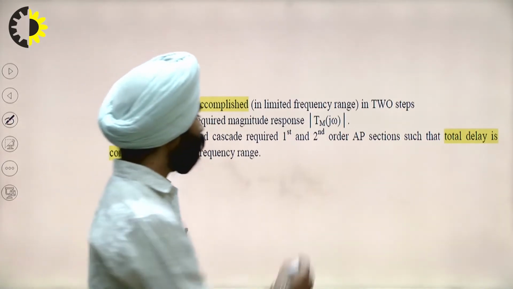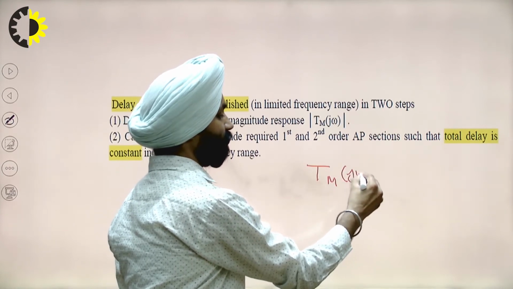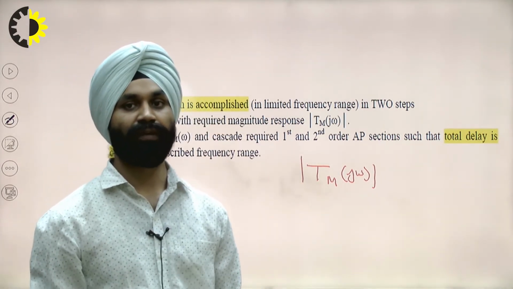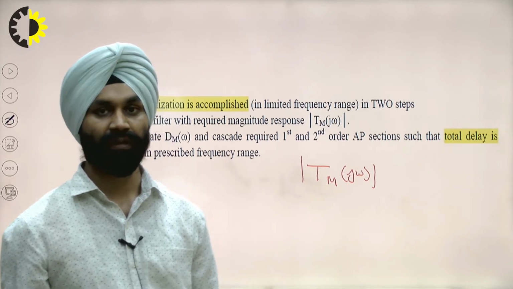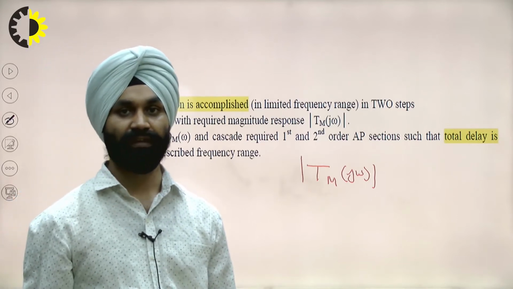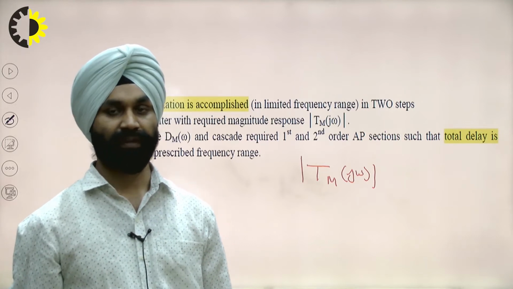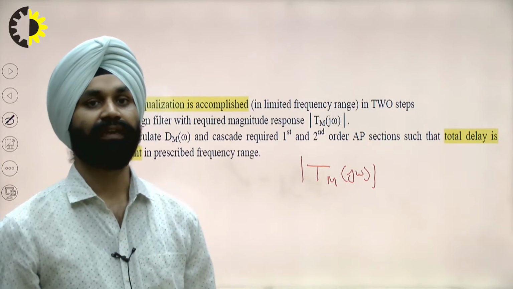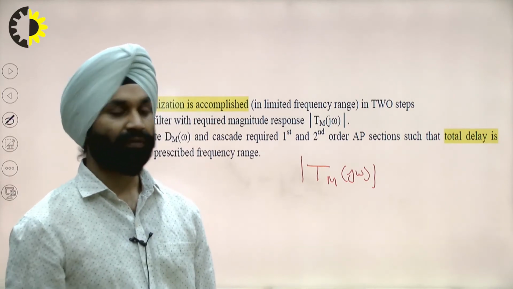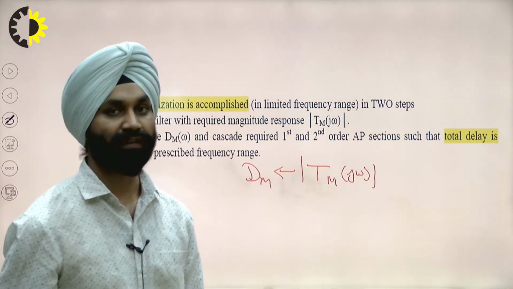First one is to find out a particular magnitude of the main filter. In the last lecture, we discussed that the main filter will be cascaded with the all pass filter to give a constant delay. Creating a constant delay is known as the delay equalization. And how is it created? First of all, we will create a filter of desired magnitude Tm(jω). We will find out its delay, which is, let's suppose, dm.